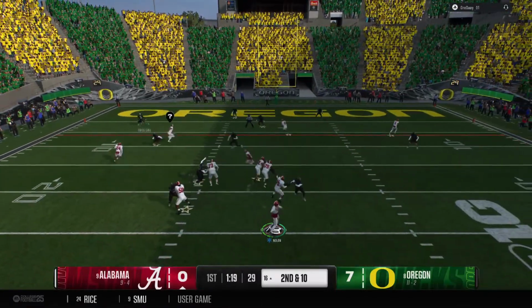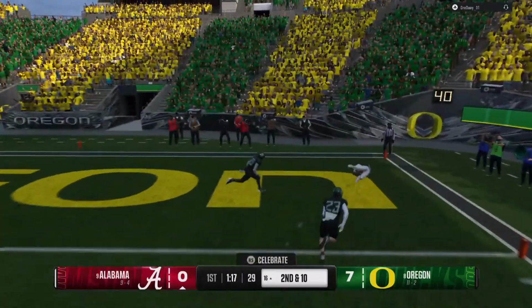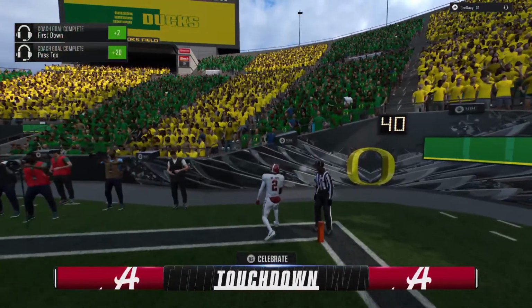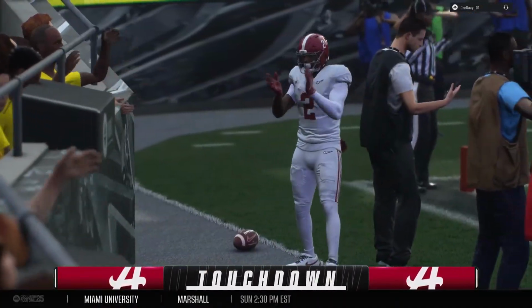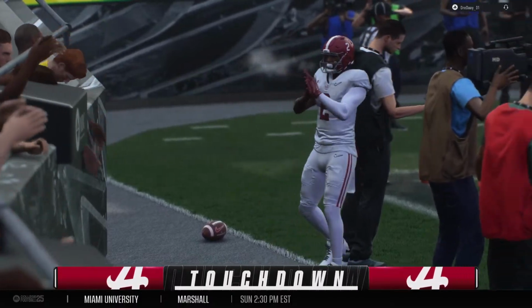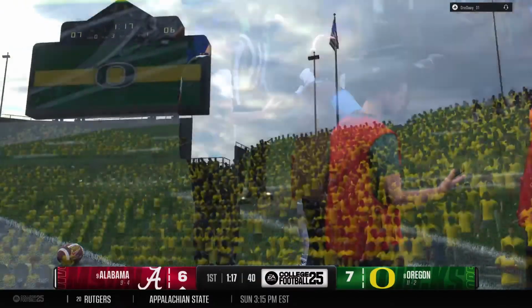They snap it. Quarterback looking to throw the ball. Makes the grab in the end zone. Touchdown, Bama. Well, that's a thing of beauty right there. Good job all around. Offensive line gave the quarterback enough time. Quarterback puts it right on the money.